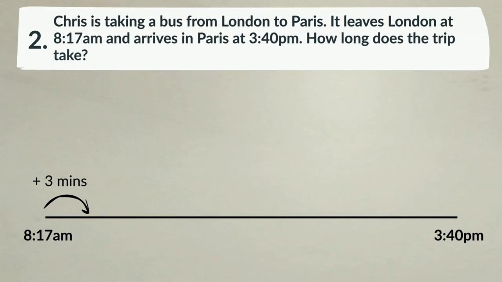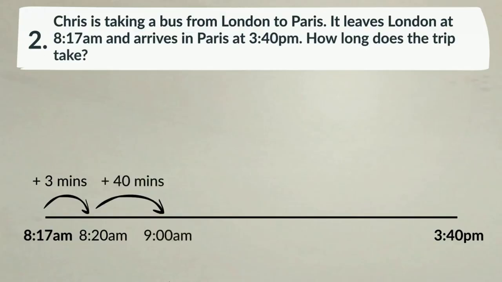So 8:17 plus 3 minutes, we will get 8:20, a round time. Now from 8:20, if you add 40 minutes, we will get 9 o'clock.